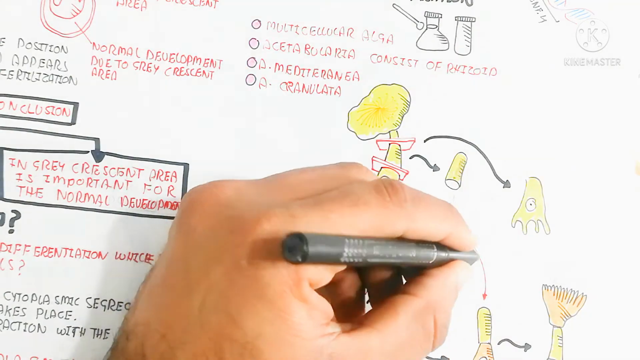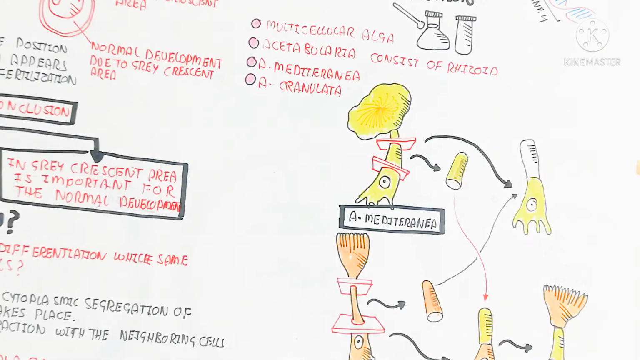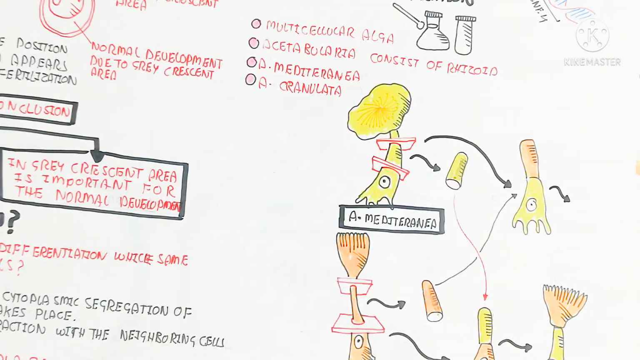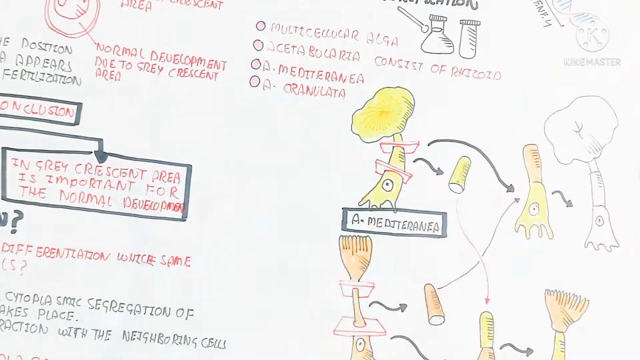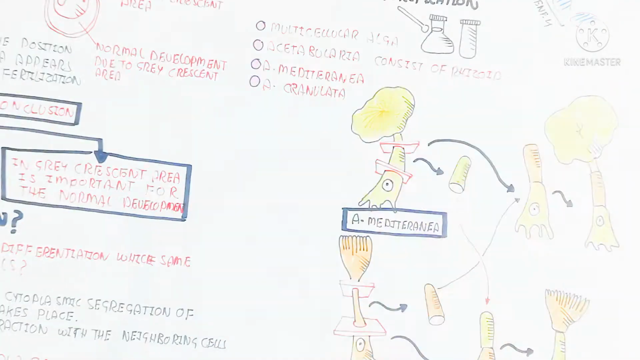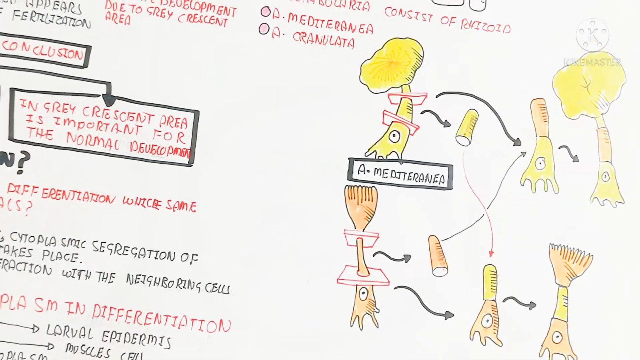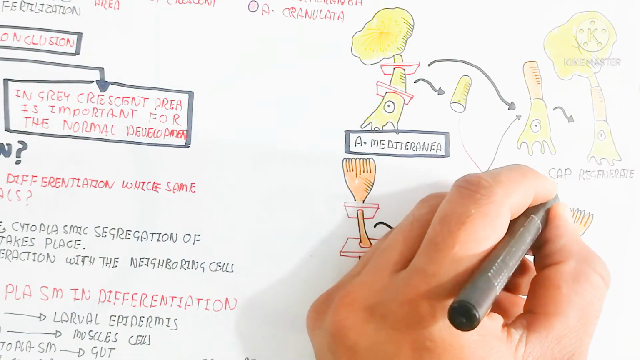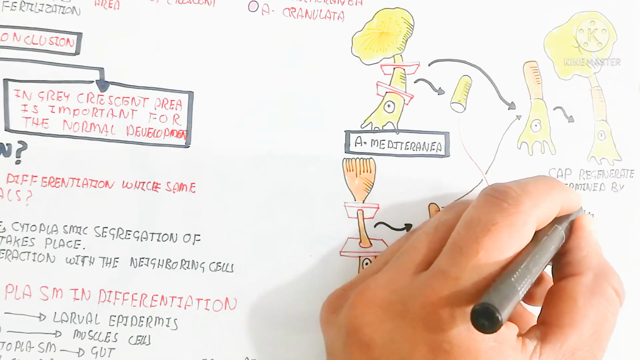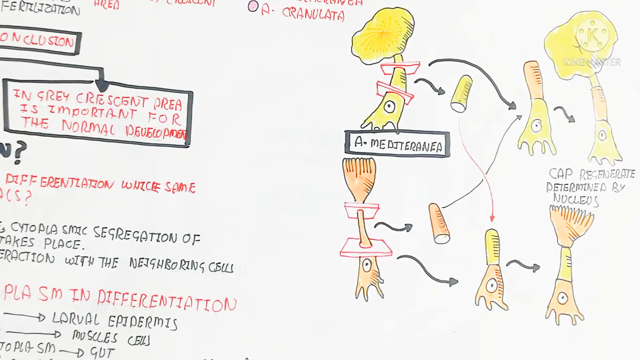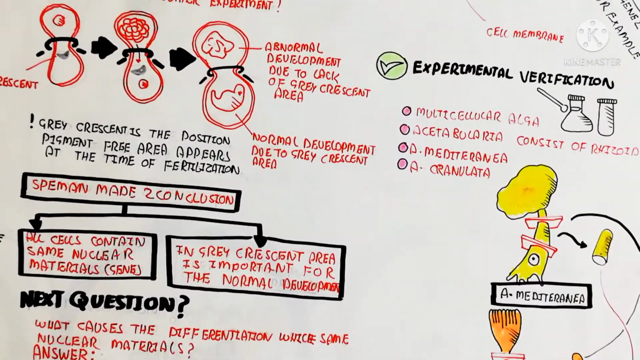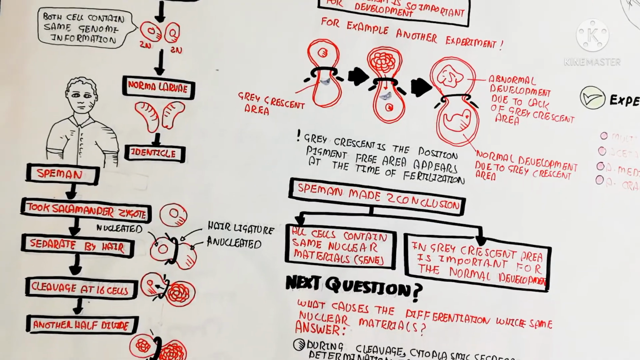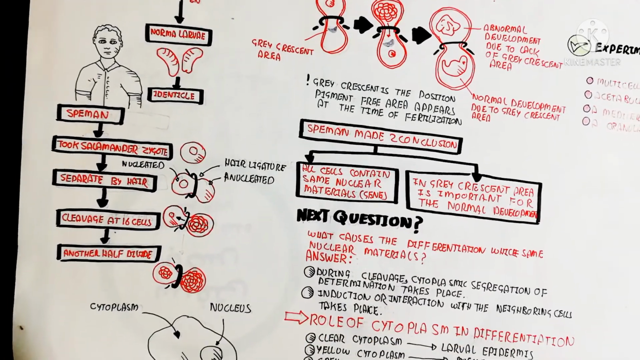Here I am cutting the Acetabularia mediterranea nucleus and putting on the segment of Acetabularia crenulata. It doesn't matter because the Acetabularia mediterranea nucleus is present. So the umbrella-like structure will occur on the apex. The cap regeneration is determined by the nucleus, not another part. So the nucleus is important, the cytoplasm is also important, and the gray crescent area also. Thanks for watching.